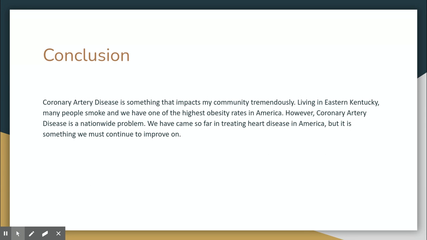Conclusion. Coronary artery disease is something that impacts my community tremendously. Living in eastern Kentucky, many people smoke, and we have one of the highest obesity rates in America. However, coronary artery disease is a nationwide problem. We have come so far in treating heart disease in America, but it's something we must continue to improve on.